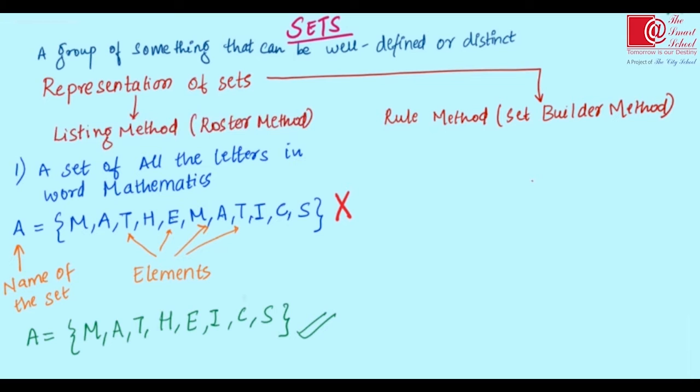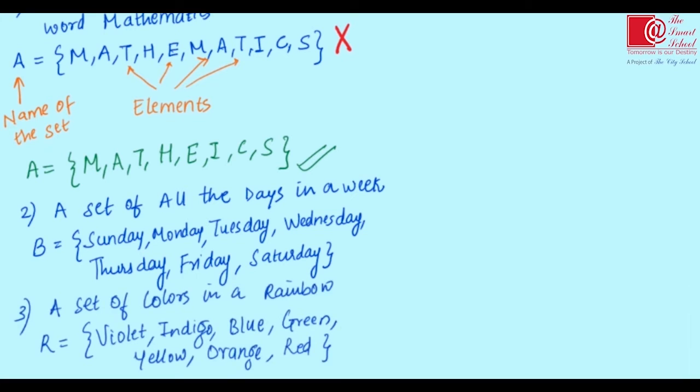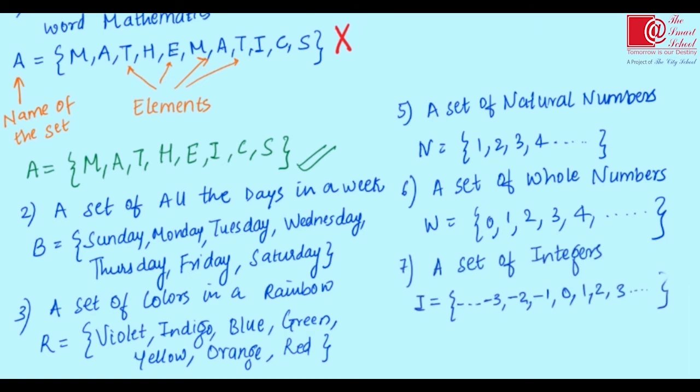Since we have listed all the letters, this is the reason why it is known as the listing method. Next can be a set of all the days in a week or a set of rainbow colors, etc. We have also seen sets in the previous classes, but we never knew that they were sets. A set of natural numbers, a set of whole numbers, a set of integers, etc. Sets are used in a variety of ways in mathematics, but you will see that in future sessions.